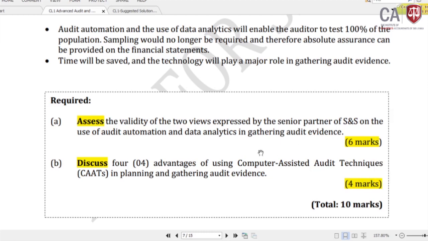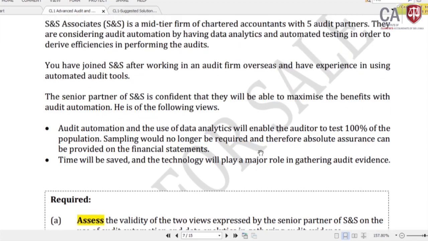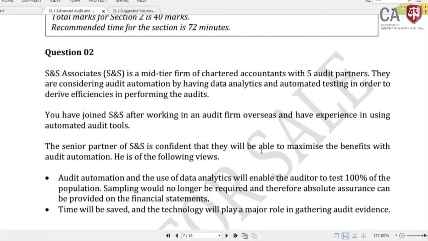Right, we'll read the question carefully. SNS Associate is a mid-tier firm of chartered accountants with 5 audit partners. They are considering audit automation by having data analytics and automated testing in order to derive efficiencies in performing the audit. So this firm is moving into audit automation, with ADA, audit data analytics, one of the beautiful areas in your syllabus.